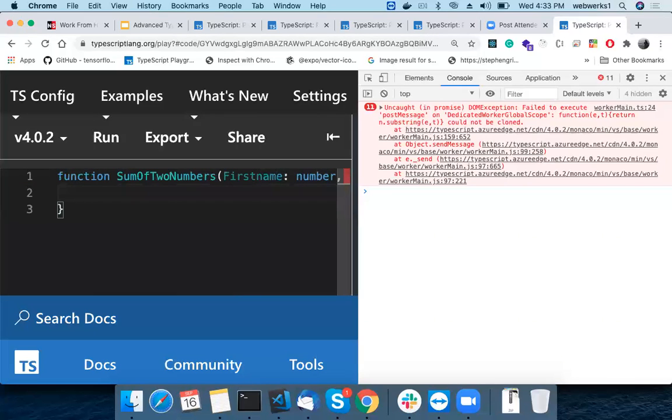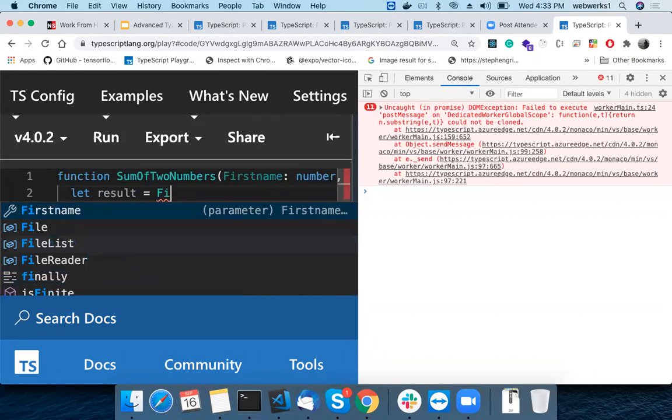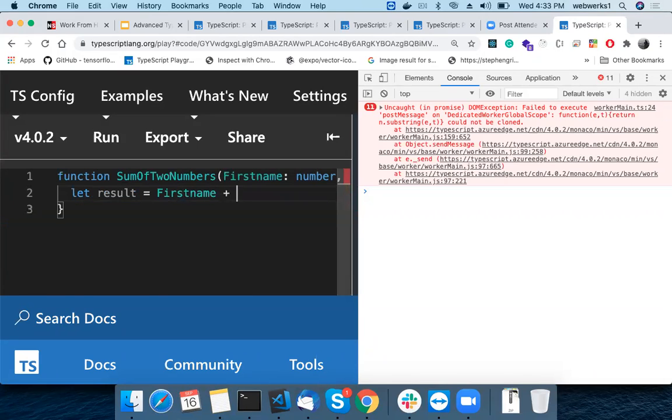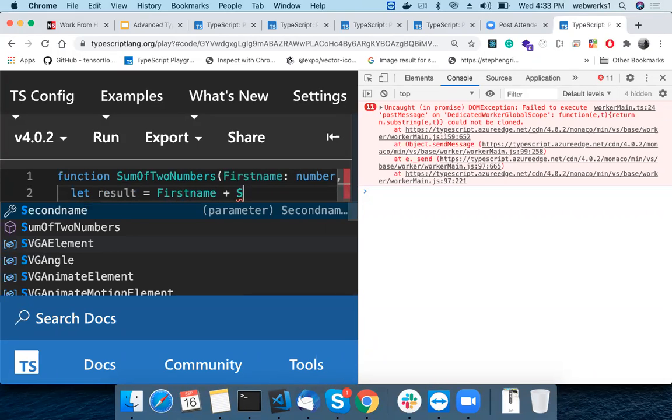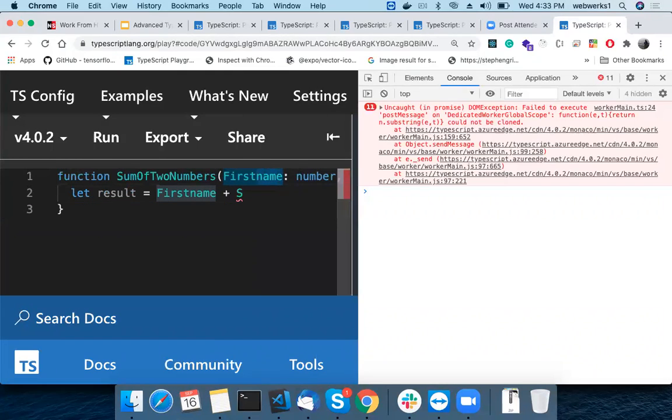It returns, let's say, using a variable result equal to first number plus second number. Okay, fine. Hope you understand my feelings. First number, let's change this to number.